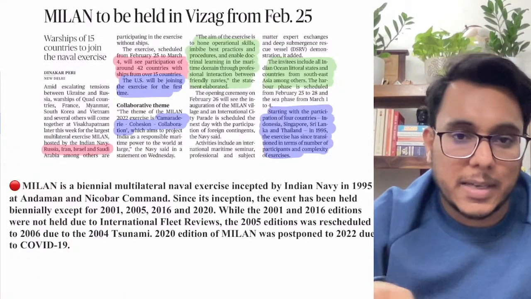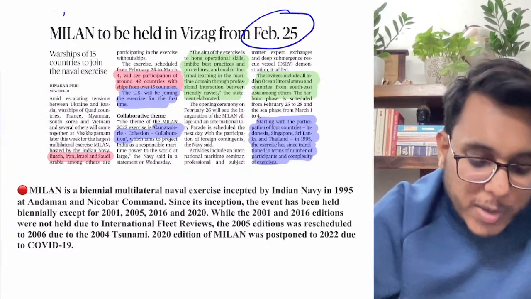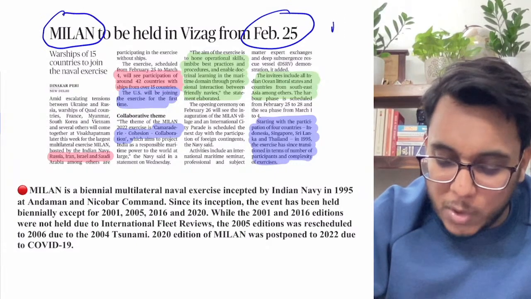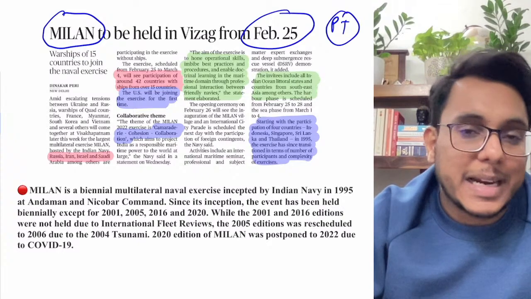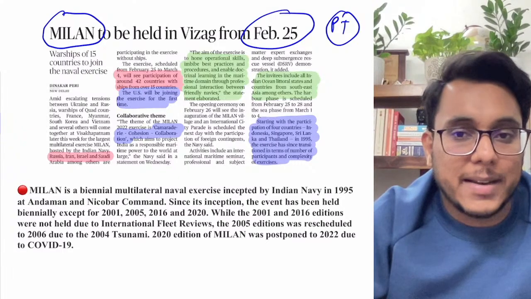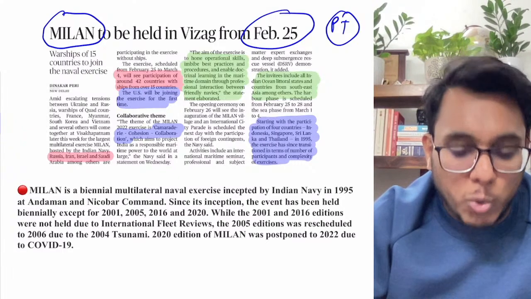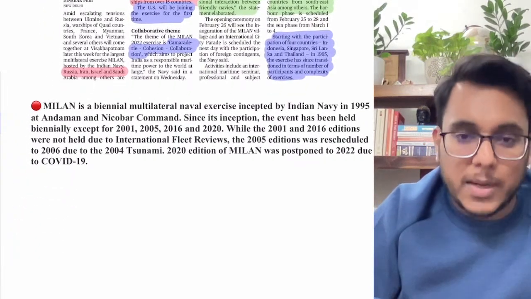Now moving to the next article. Milan to be held in Vizag from February 25. So guys, this Milan will be important for our prelims examination. The Milan is a multilateral naval exercise hosted by the Indian Navy, and Milan 2022 is going to be held from this particular date. First of all, let's talk a little bit about the Milan.